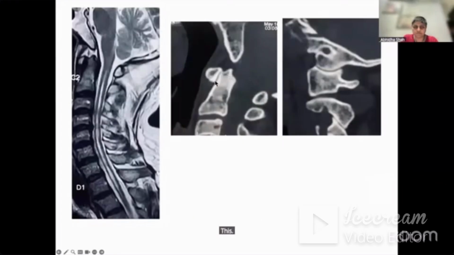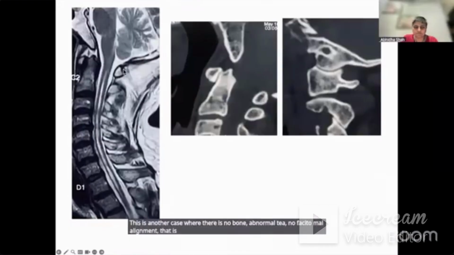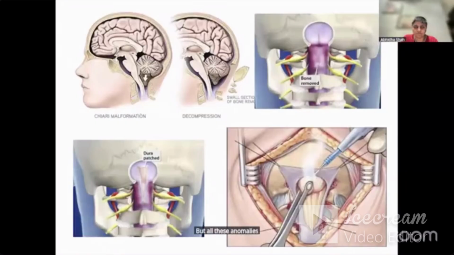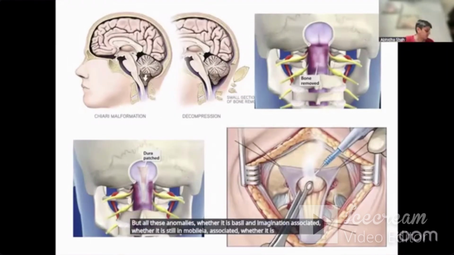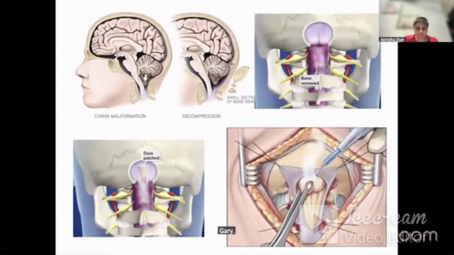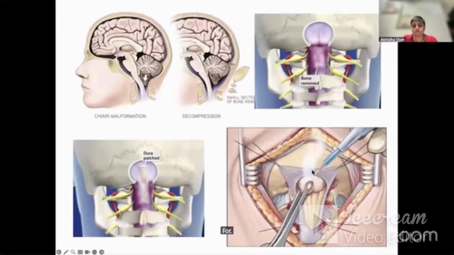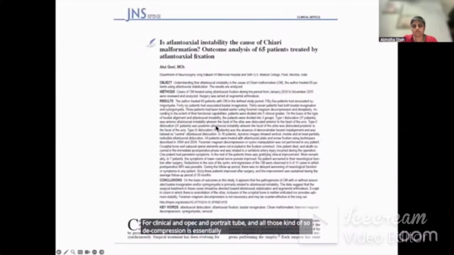This is another case where there is no bone abnormality, no facetal malalignment. There is syringomyelia and a little bit of Chiari. For all these anomalies, whether it is basilar invagination associated, whether it is syringomyelia associated, whether it is Klippel-Feil associated, Chiari, the most important issue is the whole world currently is treating these anomalies with foramen magnum decompression. Some people remove tonsils, some people open the fourth ventricle and obex and put a tube and all those kinds of things. So decompression is essentially the treatment.